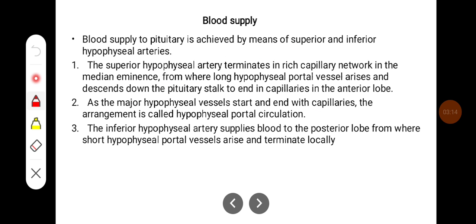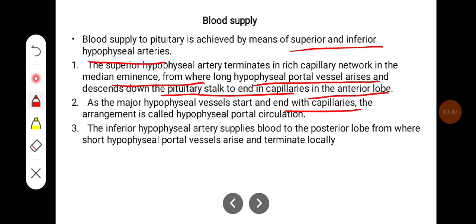Blood supply to the pituitary is achieved by means of superior and inferior hypophyseal arteries. The superior hypophyseal artery terminates in a rich capillary network in the median eminence, from where long hypophyseal portal vessels arise and descend down the pituitary stalk to end in capillaries in the anterior lobe. As the major hypophyseal vessels start and end with capillaries, the arrangement is called hypophyseal portal circulation. The inferior hypophyseal artery supplies blood to the posterior lobe, from where short hypophyseal portal vessels arise and terminate locally.